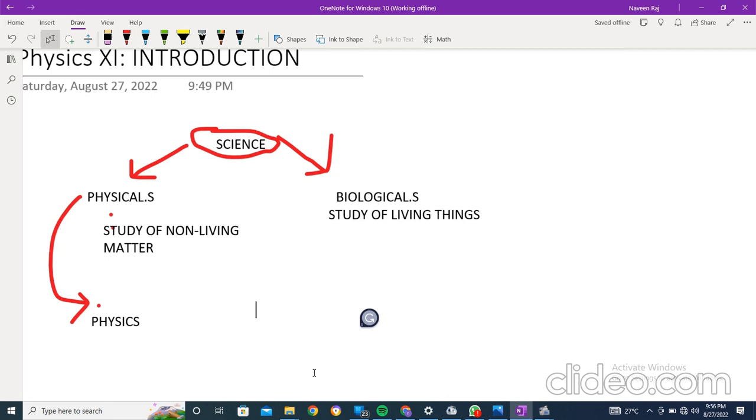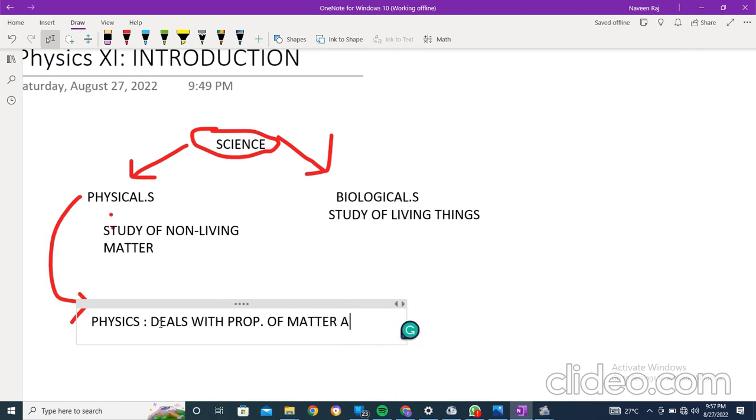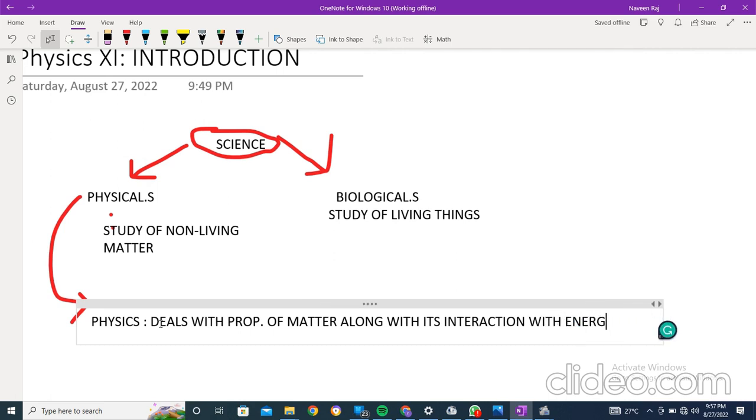Physics is a branch of physical science that deals with the properties of matter along with its interaction with energy, right?